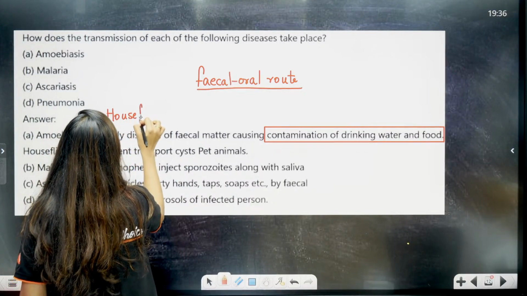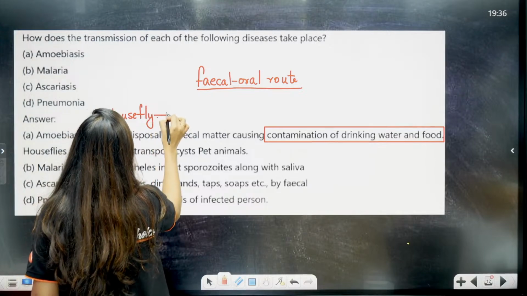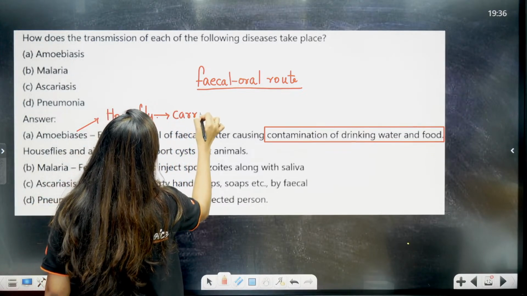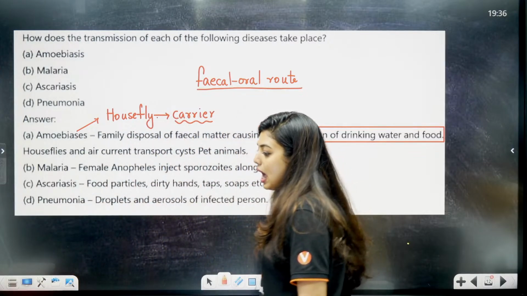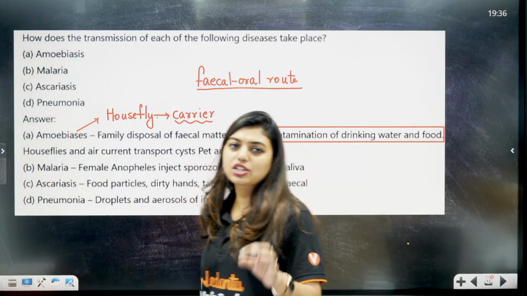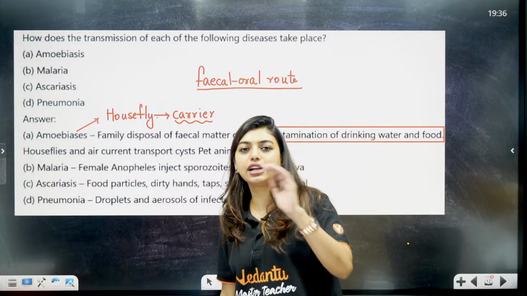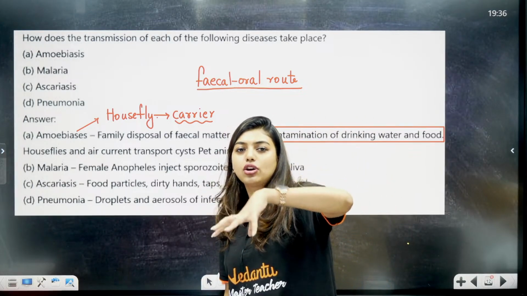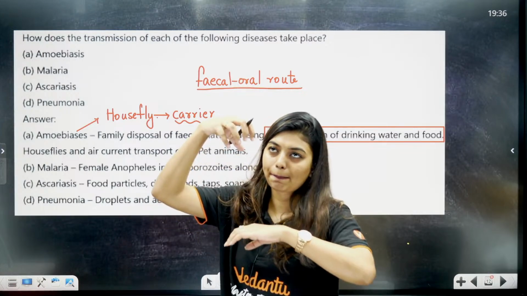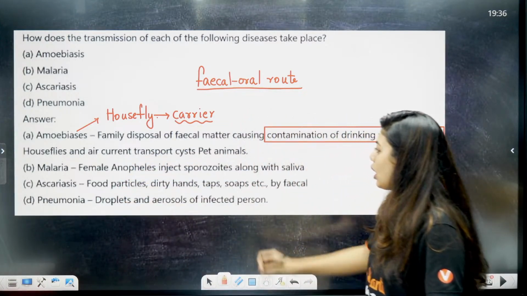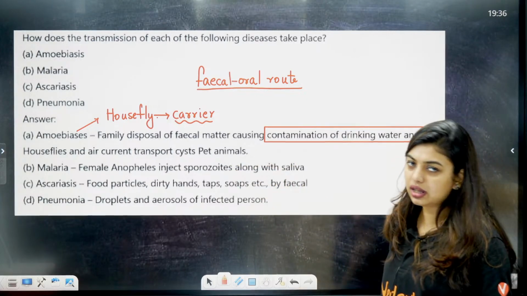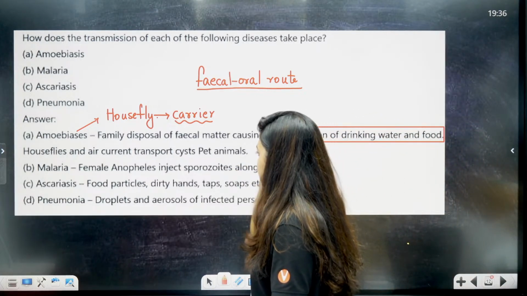Okay, housefly can be a carrier. Remember, carrier and vector are different. This also I have explained to all of you in the last live that I took. Housefly is a carrier. That means it goes and sits on the excreta and brings that to the home, and it lays on it, keeps its legs on the food item. Yes. Next, houseflies and air currents transport the cyst to the pet animals as well.